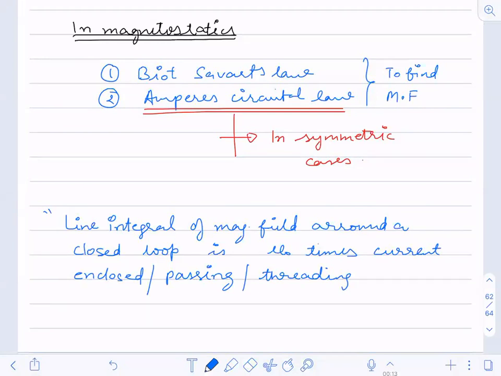You can say enclosed, or passing, or in some books, threading through it. And when I say it, I am talking about the closed loop.